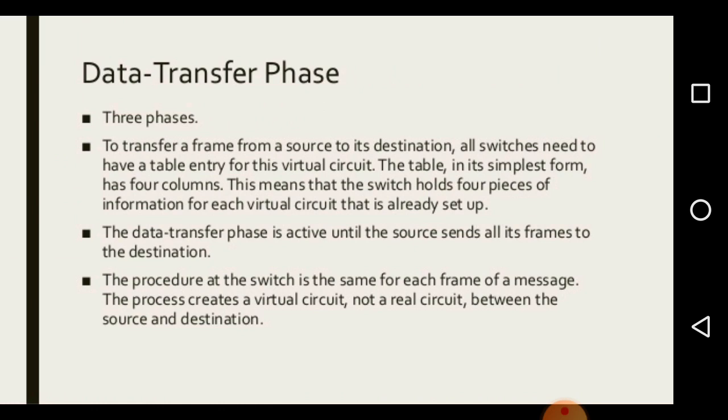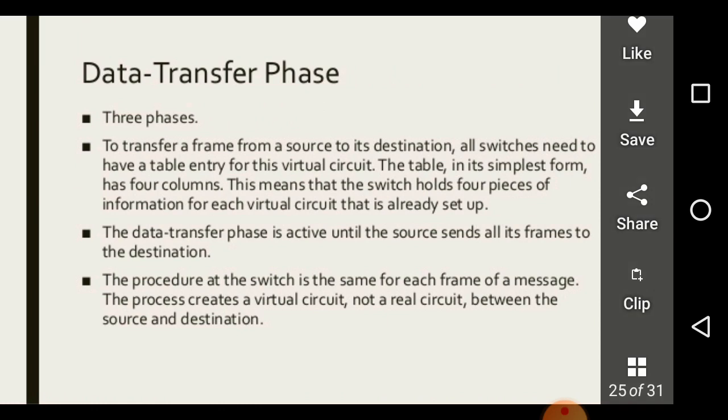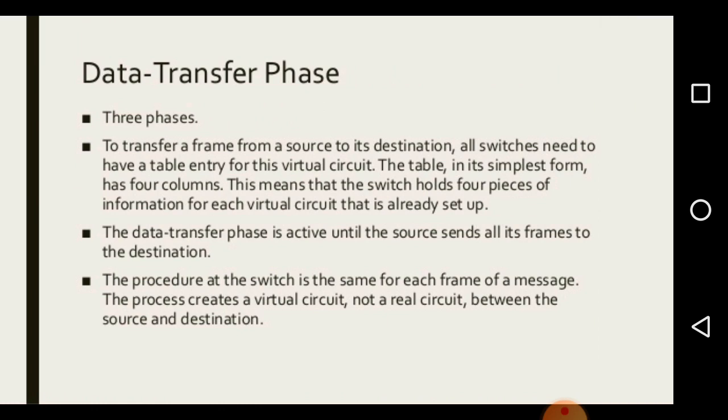Data transfer phase. Three phases. To transfer a frame from a source to its destination, all switches need to have a table entry for this virtual circuit. The table in its simplest form has 4 columns. This means that the switch holds 4 pieces of information for each virtual circuit that is already set up.